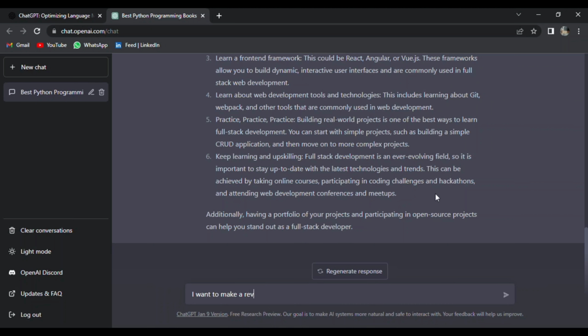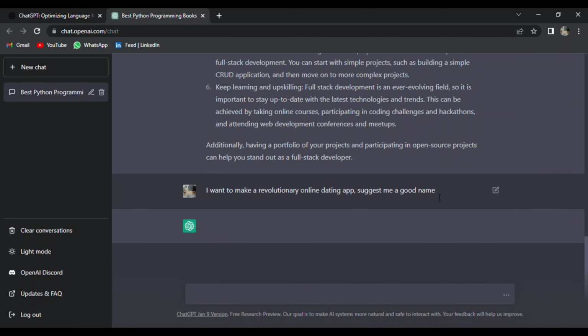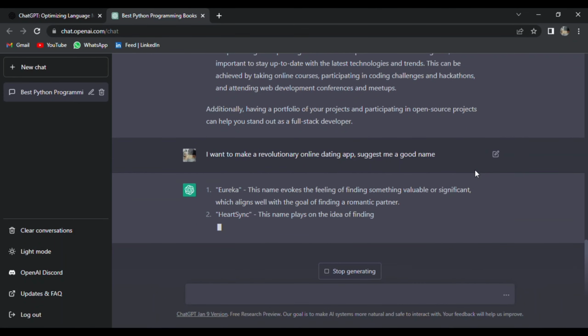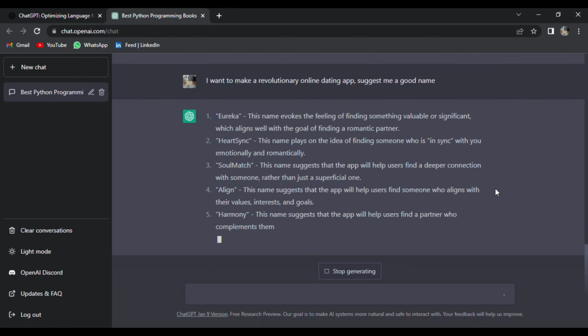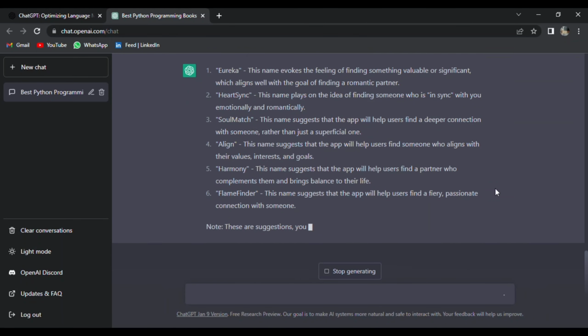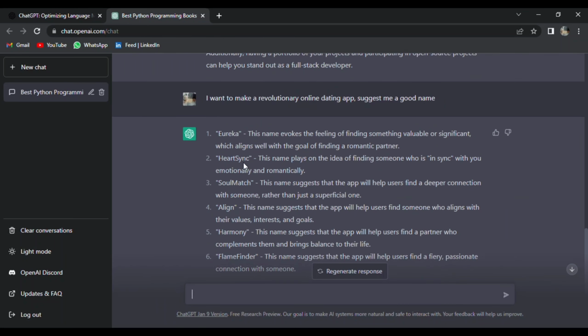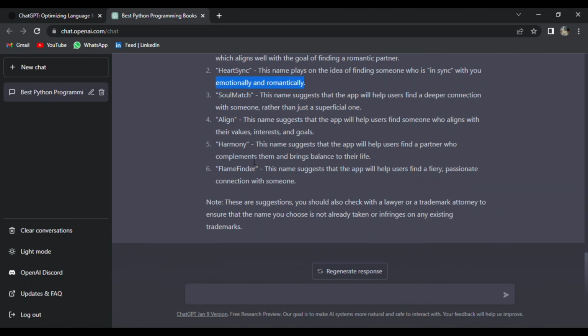We can also use ChatGPT to get creative. For example, let's say you want to start a business. You can have ChatGPT generate app names for you. For example, we can say I want to make a revolutionary online dating app. Suggest some names. So ChatGPT is suggesting names like Eureka, HeartSync, SoulMatch, Align, Harmony, Flame Finder. These are the names given by ChatGPT for our app.